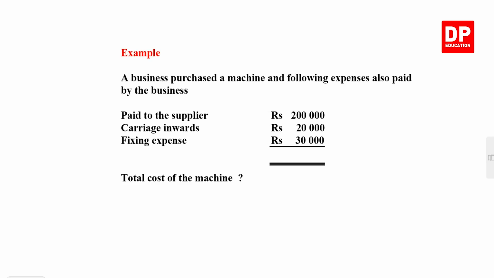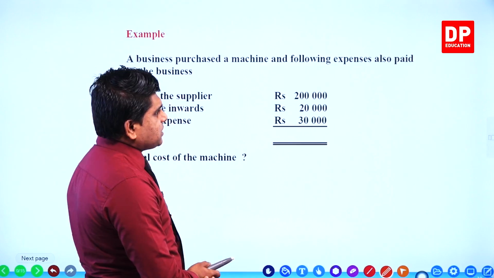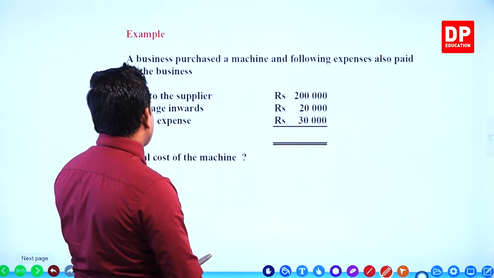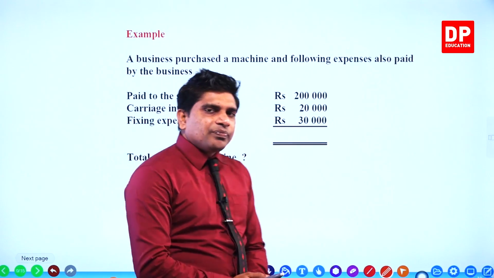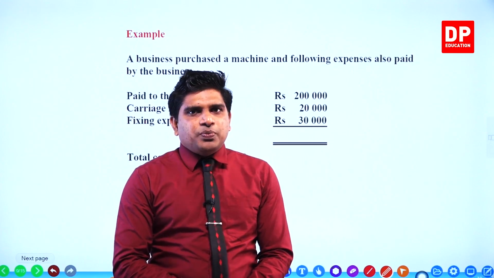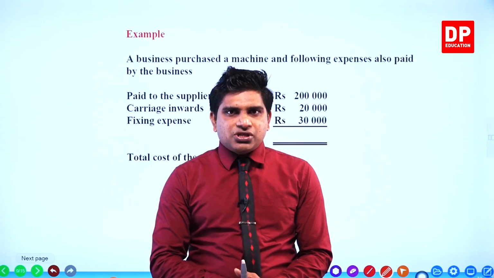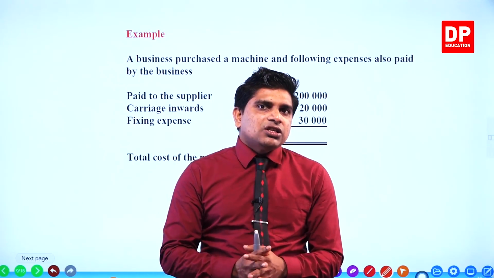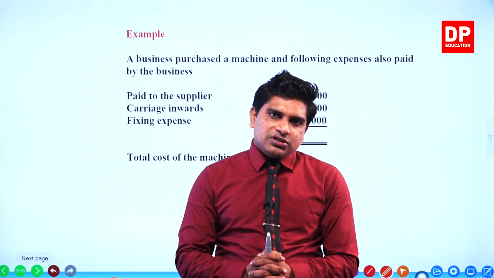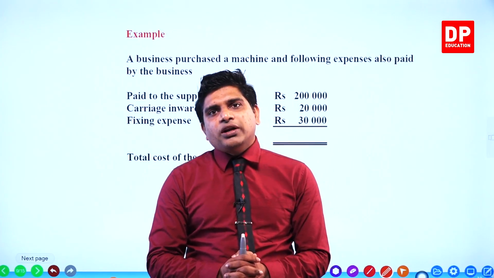A business purchased a machine and the following expenses were also paid by the business. Remember, a business purchased a machine; the cost is 200,000 rupees.